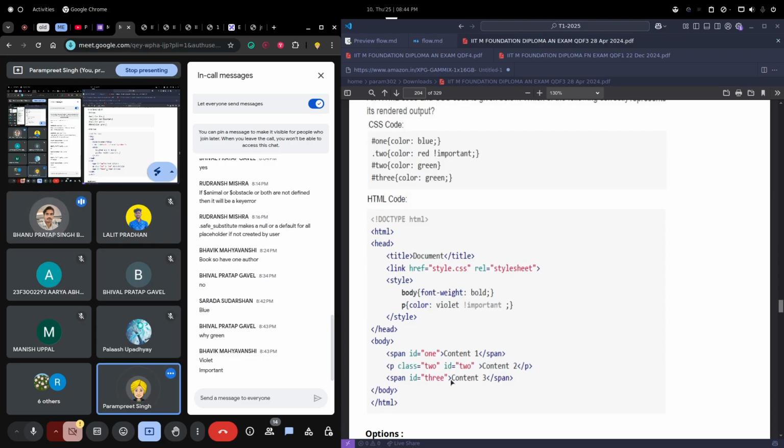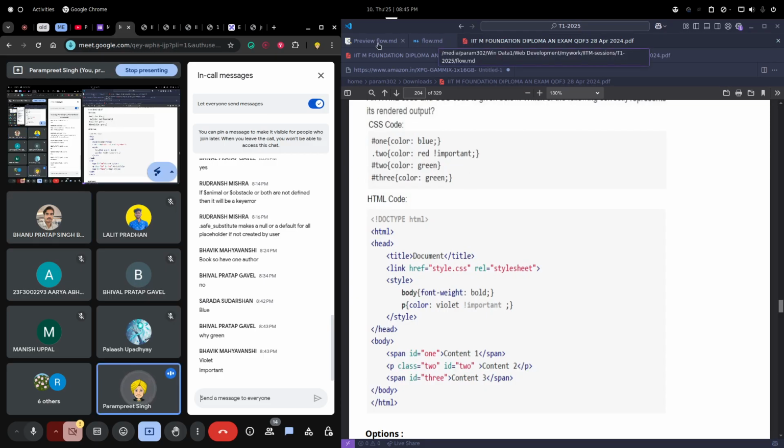But the ID will overcome all of them. No, no, important will overcome all of them. Important is more preferred than ID. Yes, important is highly important, like when we say something is VIP, this is kind of a VIP we are creating. Now what color will content 3 have? Very basic answer, green, right?